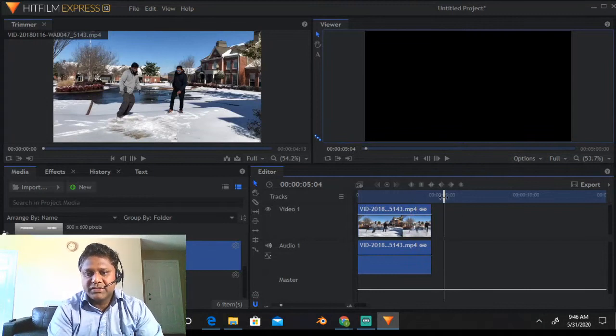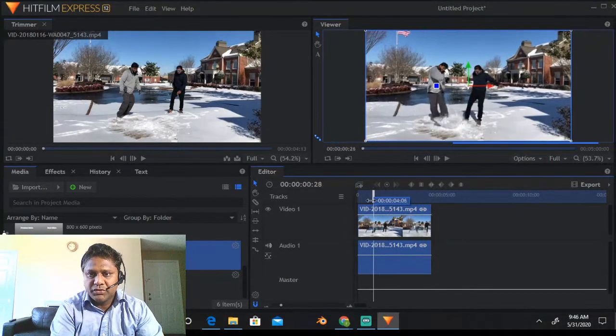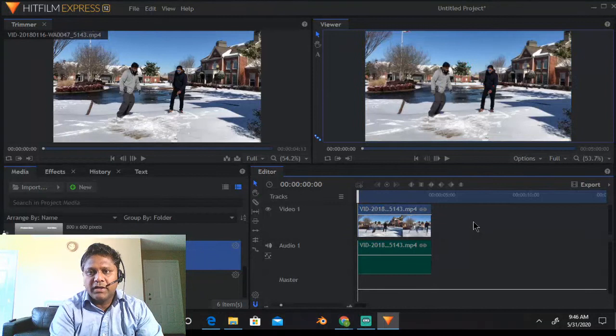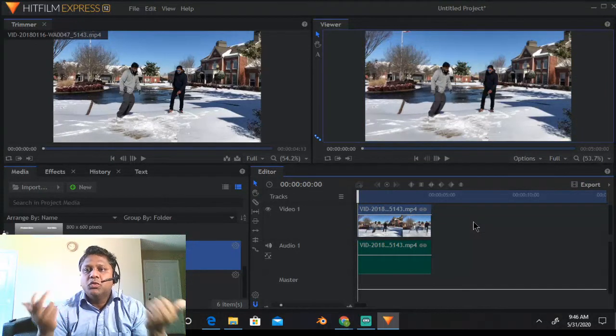It does not have any sound because it was muted, but still you can see there are two sections, right? Video one and audio one. Even though we don't hear any sound, it carries some audio here. That is the default audio. Many times, let's say when we are shooting outside, there are unnecessary sounds and noises that get recorded in the video, and we don't want those sounds to appear in our video. We want to put our own sound. So how to do that?